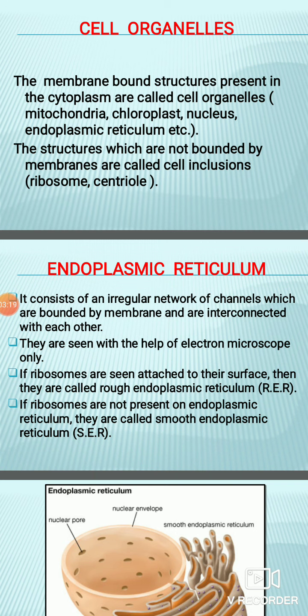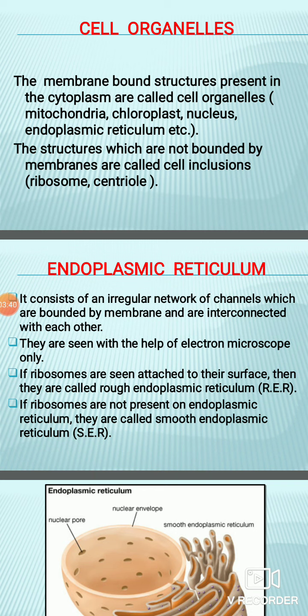Vacuole is a very good example, because it is not living. It is generally present in plant cells, because its important function is to act as a storage organ to store waste material or food. So the example of a cell inclusion is the vacuole.